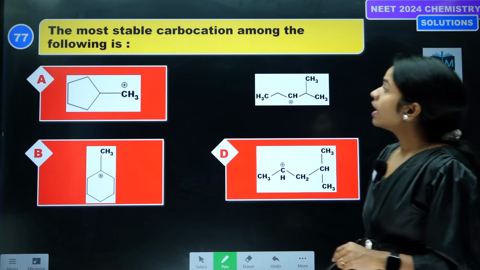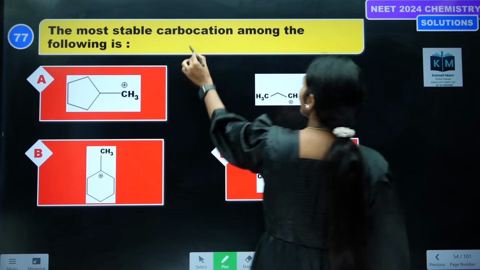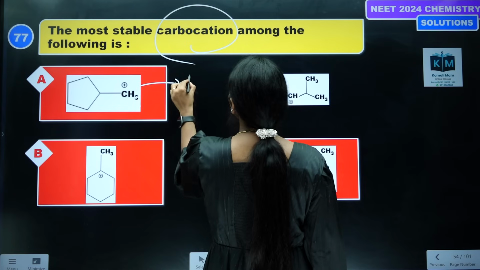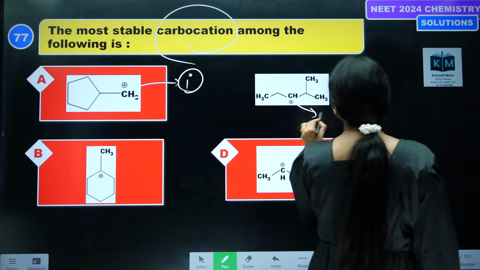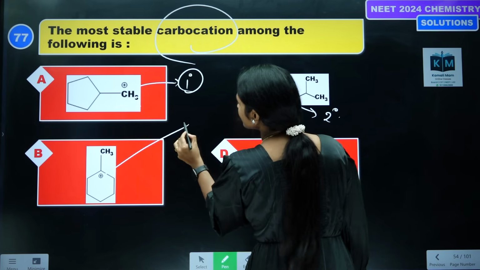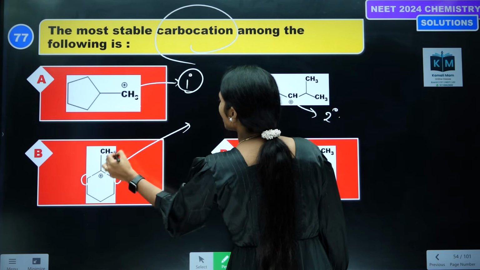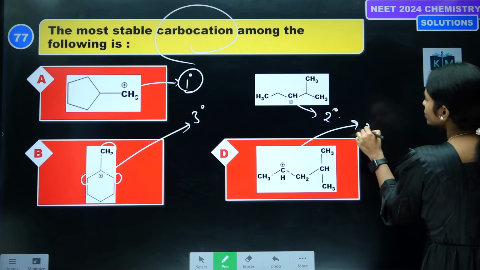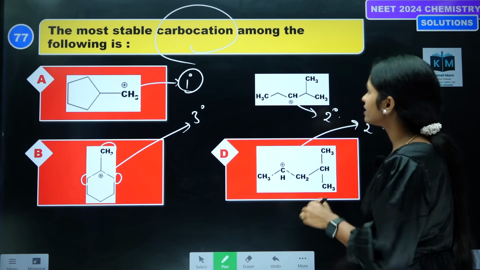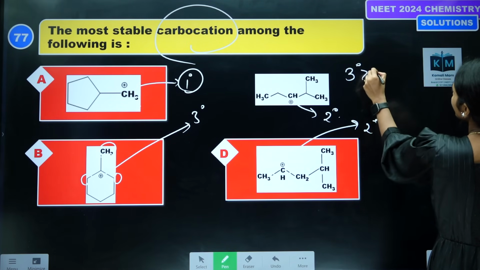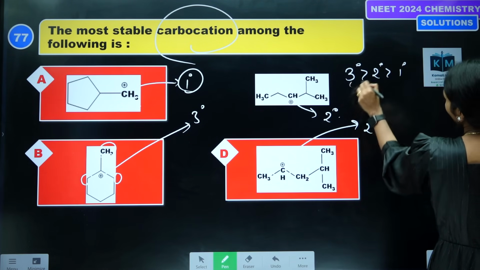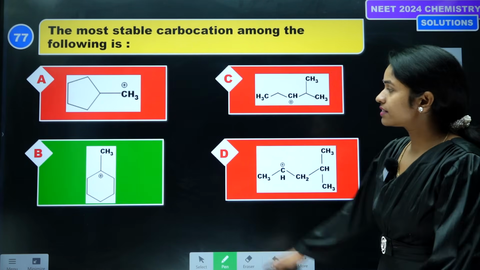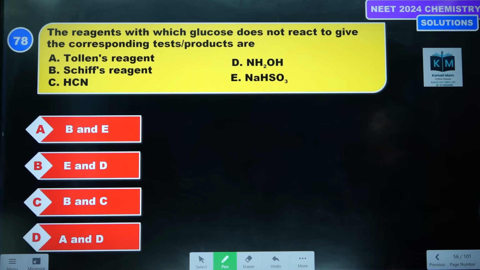Next. The most stable carbocation, which is the more stable? This is a CH2 plus, primary carbocation, this is secondary carbocation. This carbocation is surrounded by 3 other carbons, tertiary, and this is surrounded by only 2, secondary. So what is the stability order? Carbocation tertiary greater than secondary greater than primary. So tertiary is the correct answer. Students, tell me. Tertiary is the correct answer. Okay, now let's see the next one.